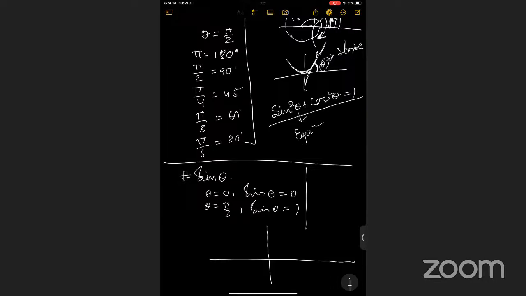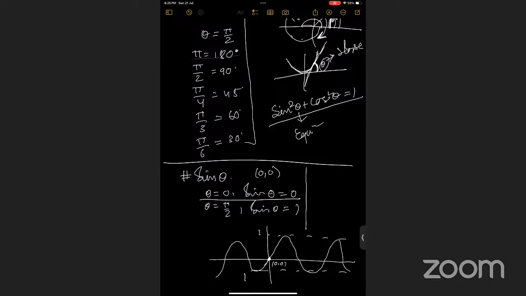Specifically, if you see the graph of a sine function, then it will be like this, right? This is our positive 1. This is our negative 1. And when x equals to 0, the functional value is 0. That means the function passes through the origin, right? So if this is a function, we can define it as f of theta.